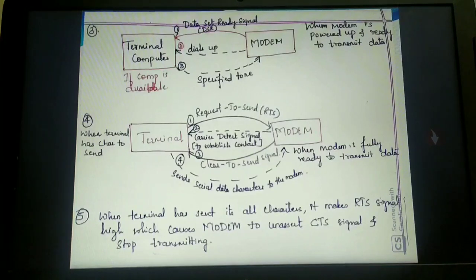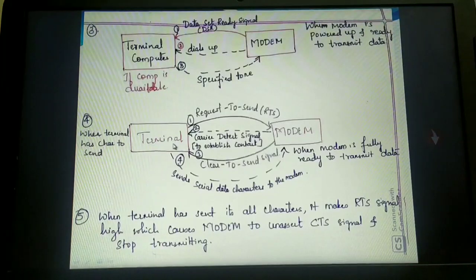Until and unless this clear to send signal is given to a particular computer system, no computer system can transmit the data. Right now it is busy with user A. So once this signal is given to this terminal, the terminal will recognize it and start sending the data serially. I hope it is very much clear. Now think that all the characters are being sent by the terminal.